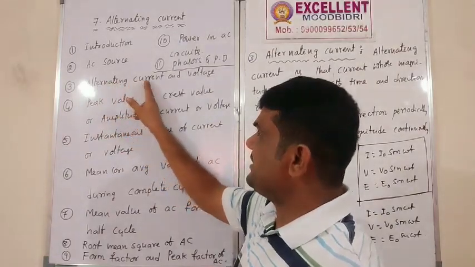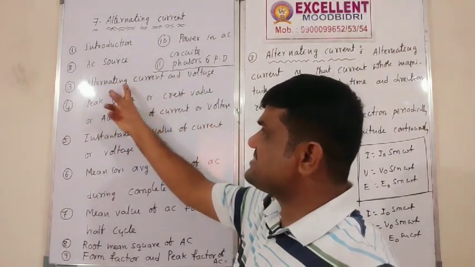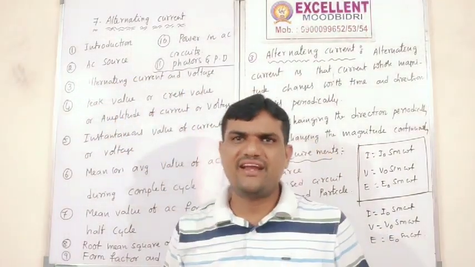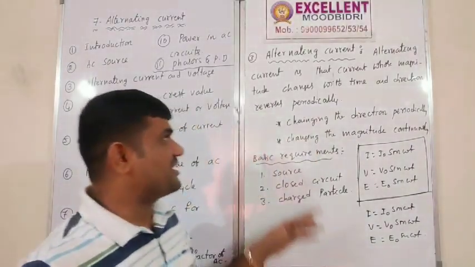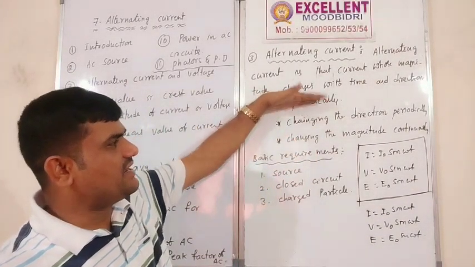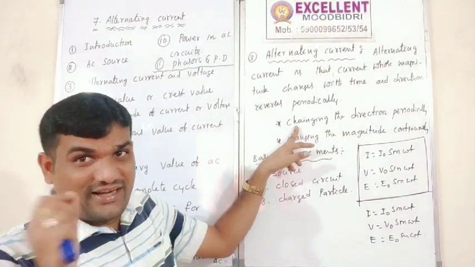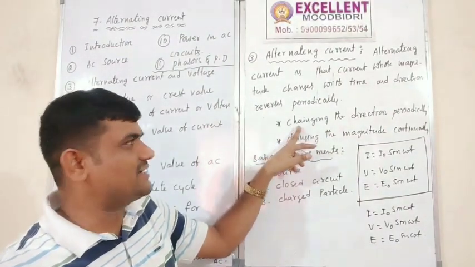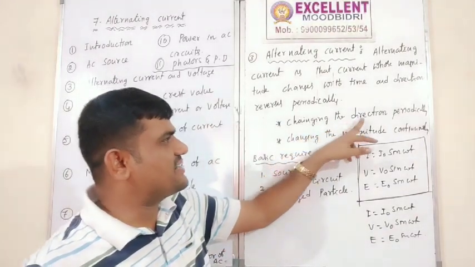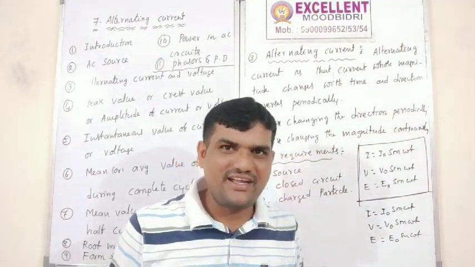Next, alternating current and voltage. What is the definition of alternating current? Remember these two points: it changes its direction periodically.